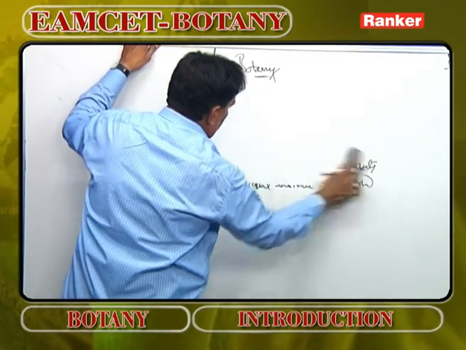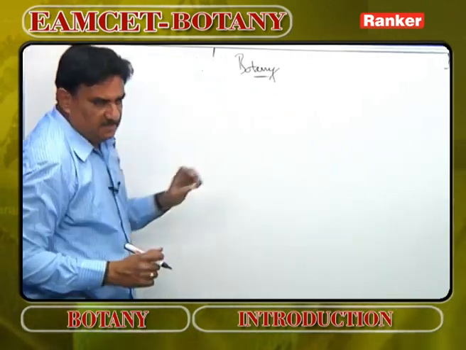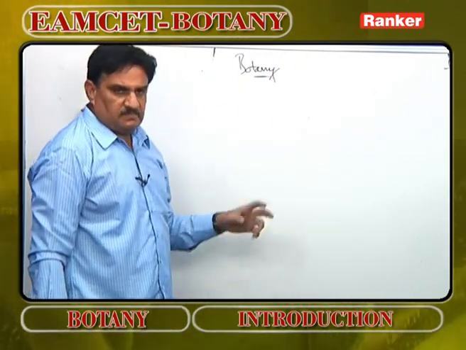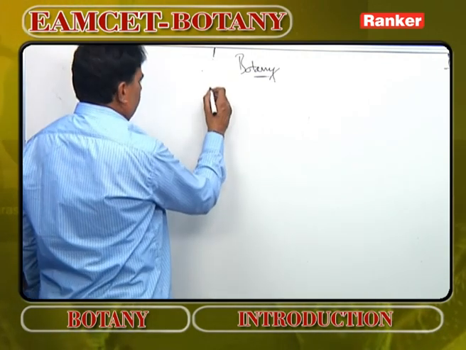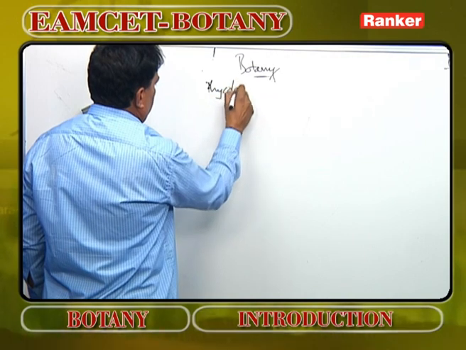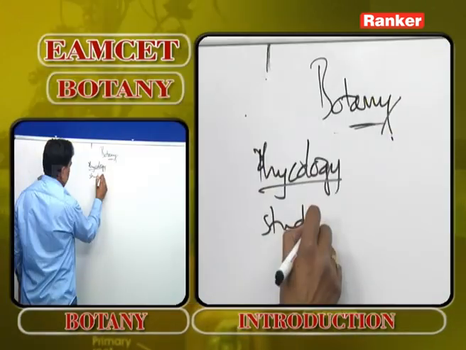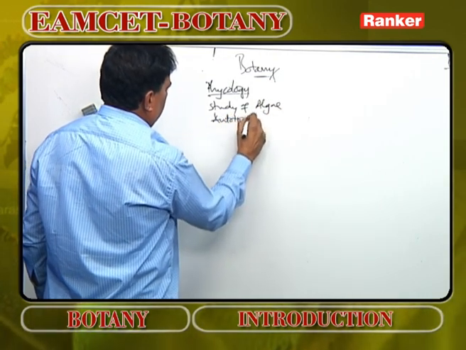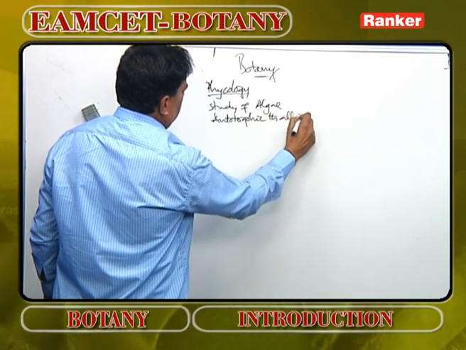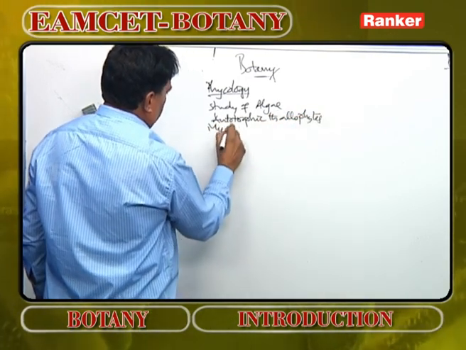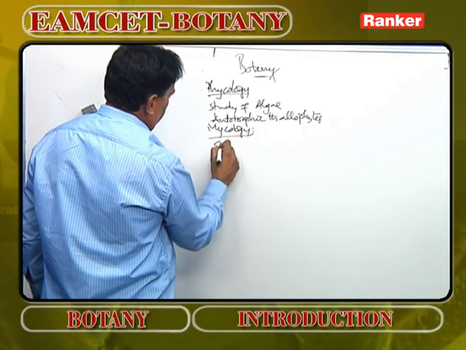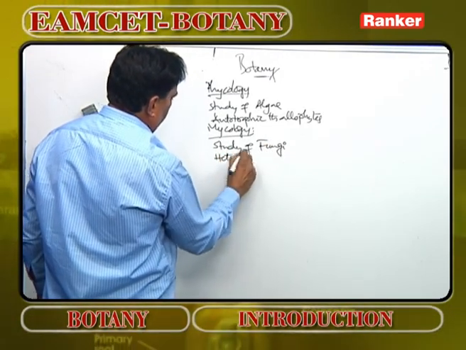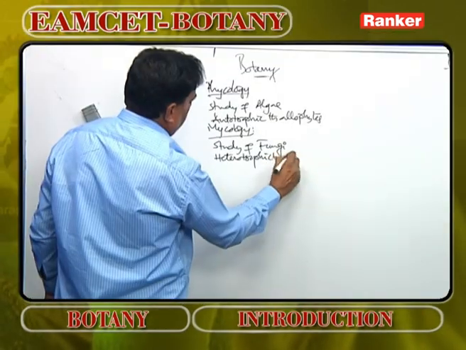Then plant pathology. Plant pathology deals with study of cause, control, spread, and many other aspects about diseases. There are many branches like this, and there are some basic branches like phycology. Phycology means study of algae. Algae are also called autotrophic thallophytes. So study of autotrophic thallophytes is phycology. Then mycology. Mycology is study of fungi. Fungi are also called heterotrophic thallophytes. So study of heterotrophic thallophytes is mycology.